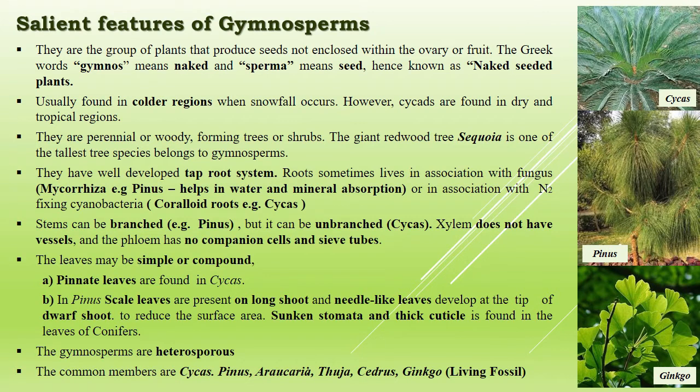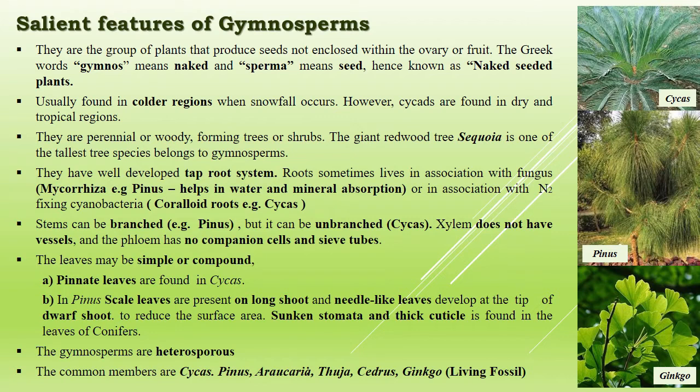The leaves in gymnosperms are well adapted to withstand extremes of temperature, humidity, and wind. In conifers, the needle-like leaves reduce the surface area, but they are green in color. Therefore, the main function is photosynthesis, and they possess thick cuticle and sunken stomata. This thick cuticle and sunken stomata also help to reduce water loss.